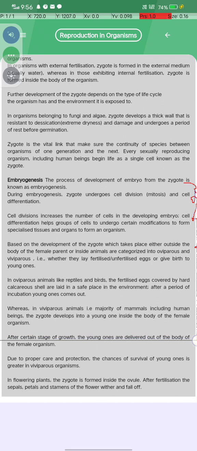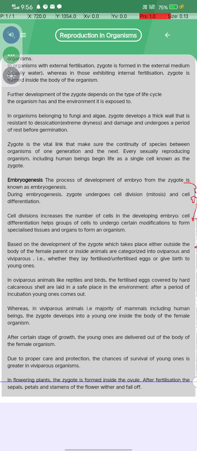After a certain period of growth, the young ones are delivered out of the body of the female organism. Due to proper care and protection, the chance of survival of young ones is greater in viviparous organisms.